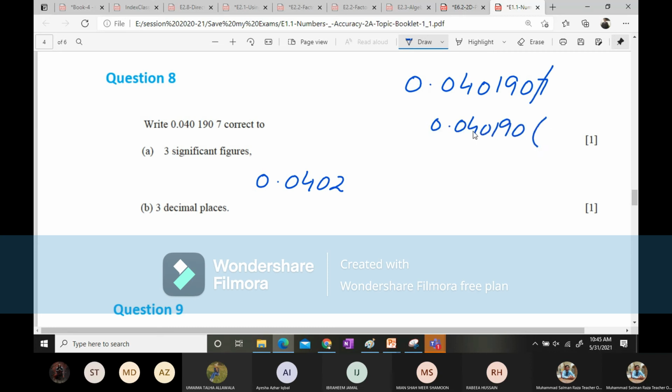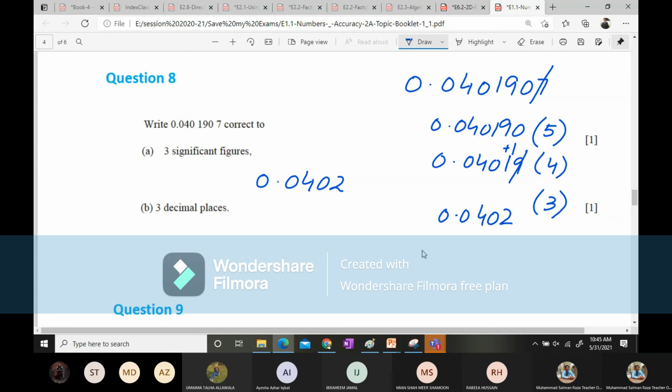Now, if you drop 7, the 0.04019, and they are going to be 1, 2, 3, 4, 5 significant figures. So if you are dropping it, 0.04019, so there will be 4 significant figures. And if you are going to make it for 3 significant figures and you are going to drop 9, you will add 1 over here. So 0.0402 is the right answer.